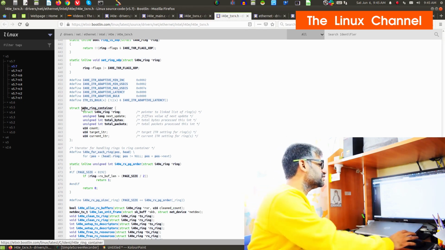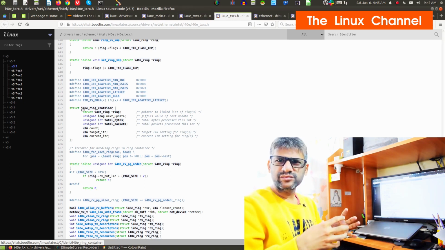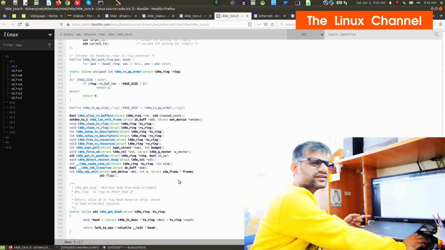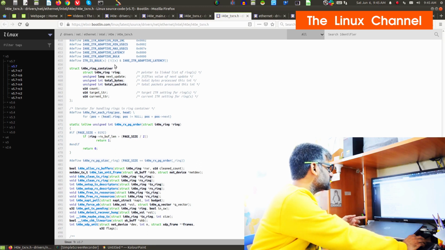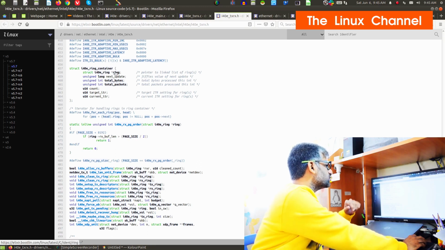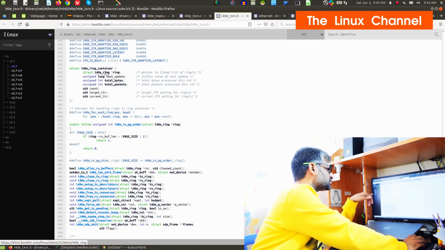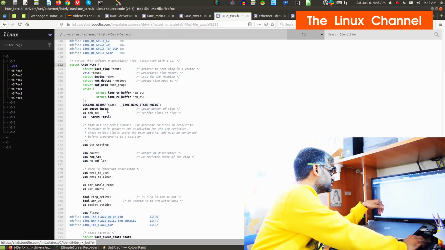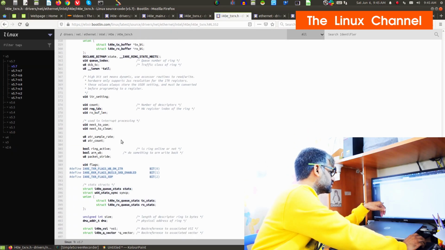As you see here, it has been done in multiple layers, and if you go down further, you should also have all the surrounding data structures. You have the statistics, and you have the ring itself. You should find the ring buffer itself.